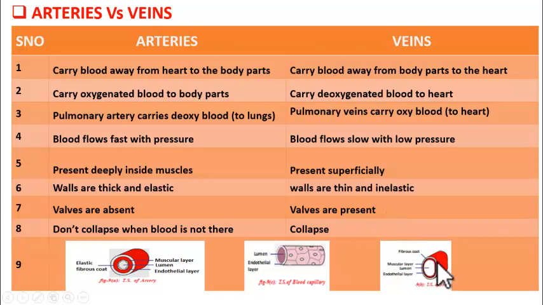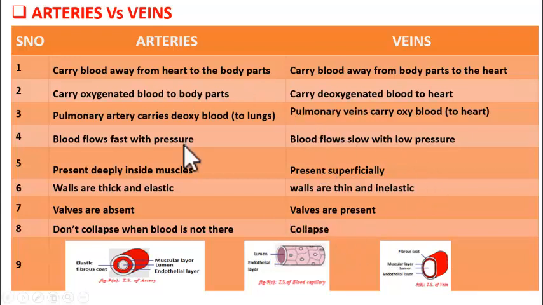Now, what about when blood is not there inside arteries? Do they remain same or do they collapse? They don't collapse because the wall is thick and rigid. But in case of veins, when there is no blood flow, they collapse. Means they close. Got it, students?